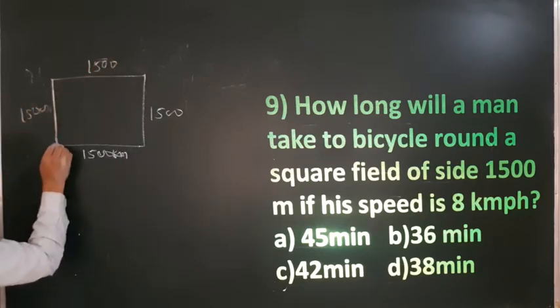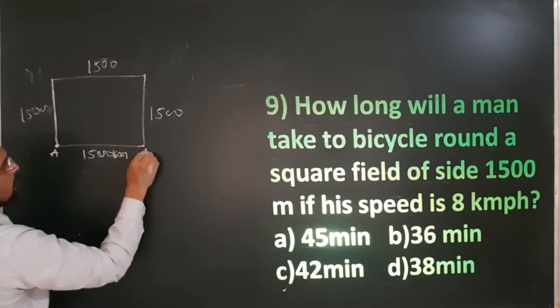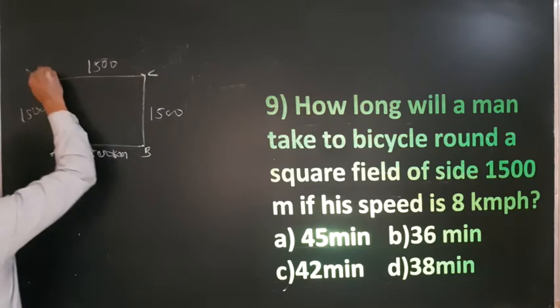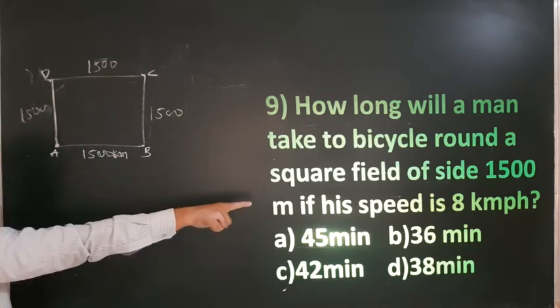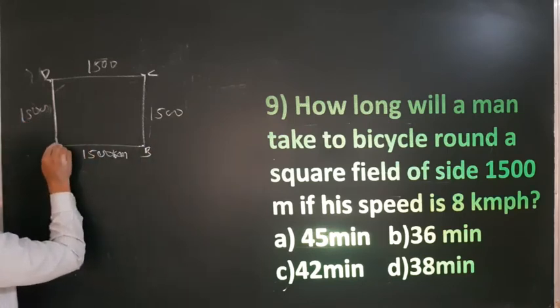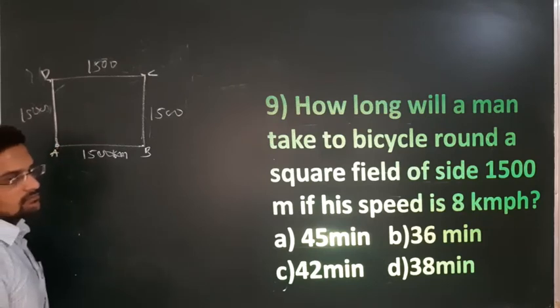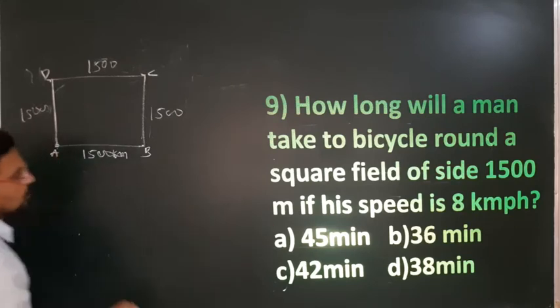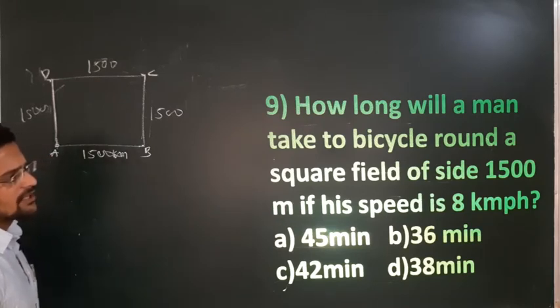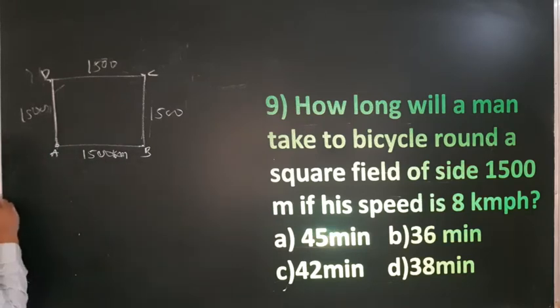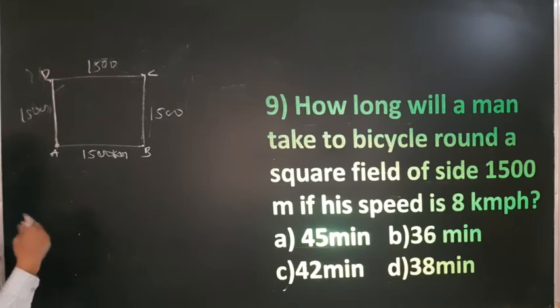Now one cyclist started from point A, reached B, C, D and again A. That means he completed one round with a speed of 8 kilometer per hour. So starting from A and coming back to A, how much time will it take? But that time should be in minute. Okay, first let it be hours. You can calculate the time in hours, you can calculate in minute also.